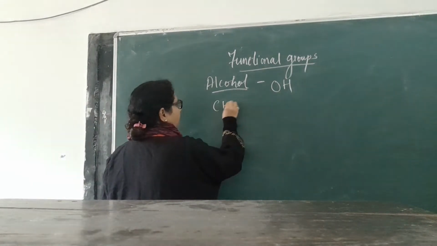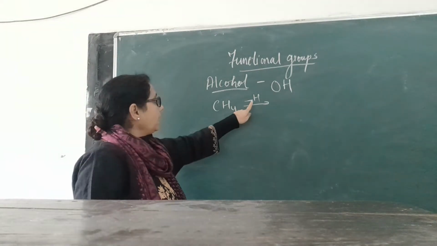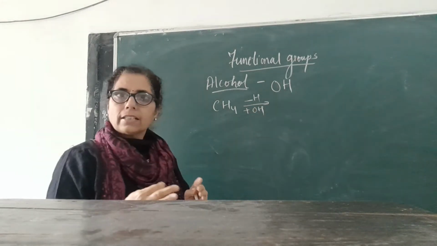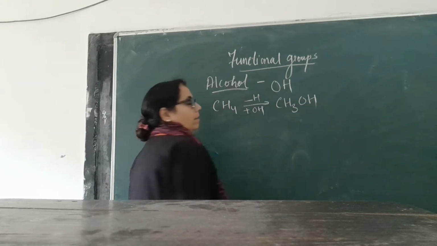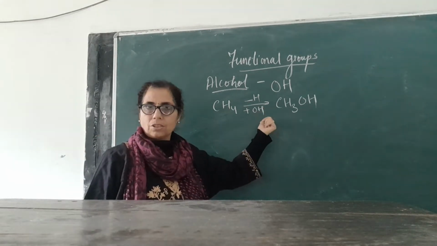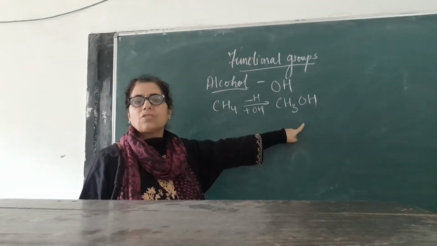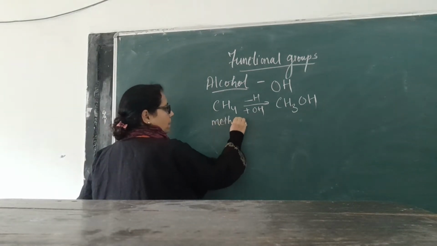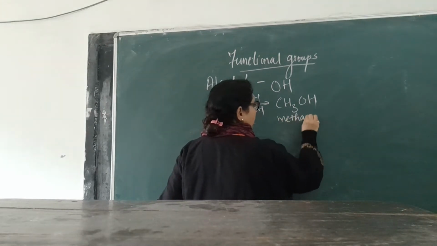Suppose methane is one alkane. When one hydrogen of the alkane is removed and in its place an OH group is attached, you will get CH3OH. OH has taken the place of one hydrogen. Now this compound is no more an alkane, but has changed to alcohol. The original compound was methane, and now it became methanol.